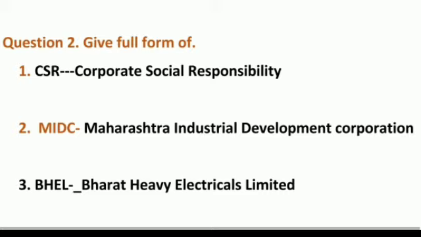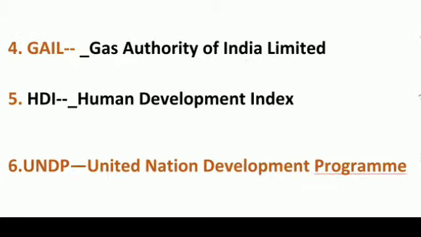Number 1 is CSR. The full form of CSR is Corporate Social Responsibility. Number 2, MIDC, that is Maharashtra Industrial Development Corporation. Number 3, BHEL, that is Bharat Heavy Electricals Limited. Number 4, GAIL, Gas Authority of India Limited. Number 5, HDI, that is Human Development Index. Number 6, UNDP, that is United Nations Development Program.